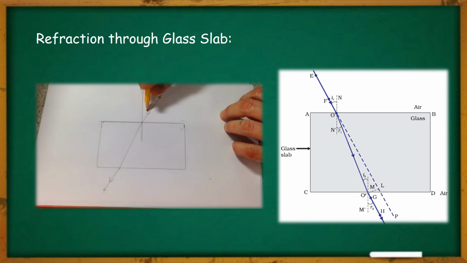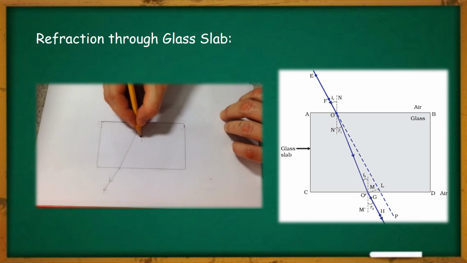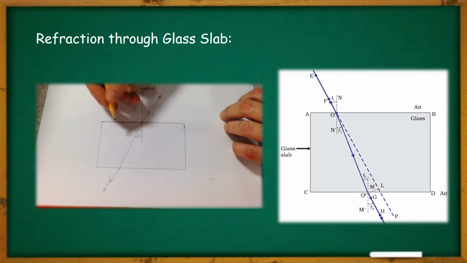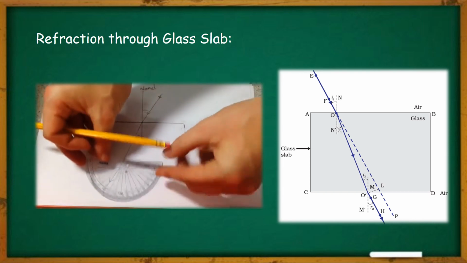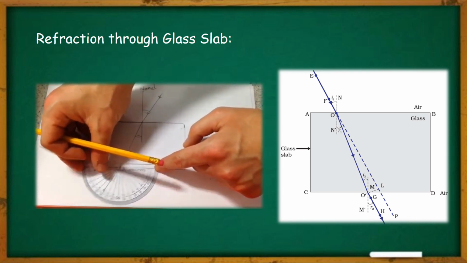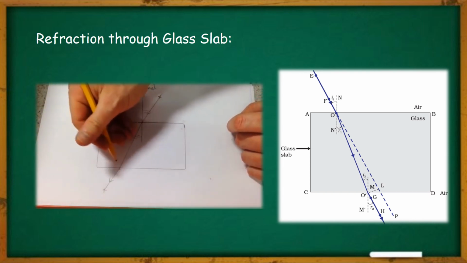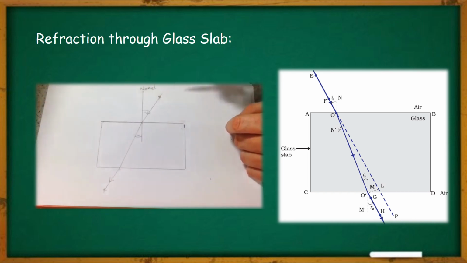Now we can measure the angle of incidence by using a protractor, that is I, this one is R, the angle of refraction. And we can also measure the angle of emergence. Here this is the angle of emergence.